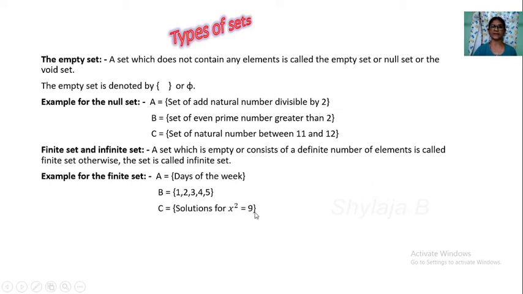Solution for x square is equal to 9. What is the value of x? x square is equal to 9, x is equal to plus or minus 3. So 2 elements are there. So this is a finite set.